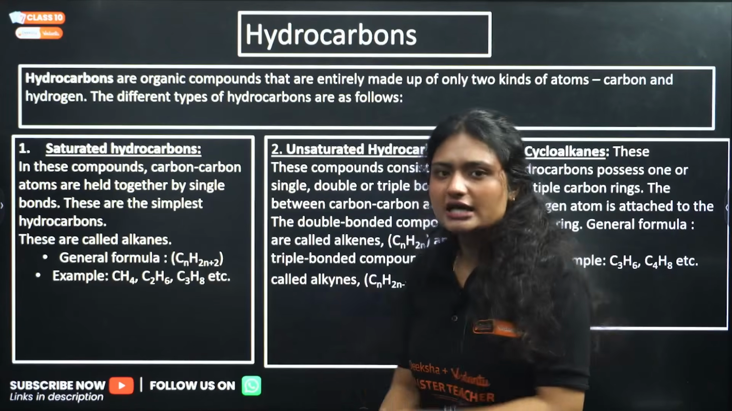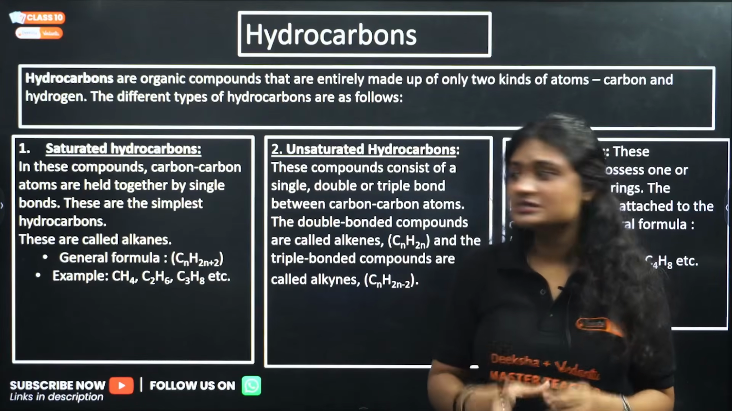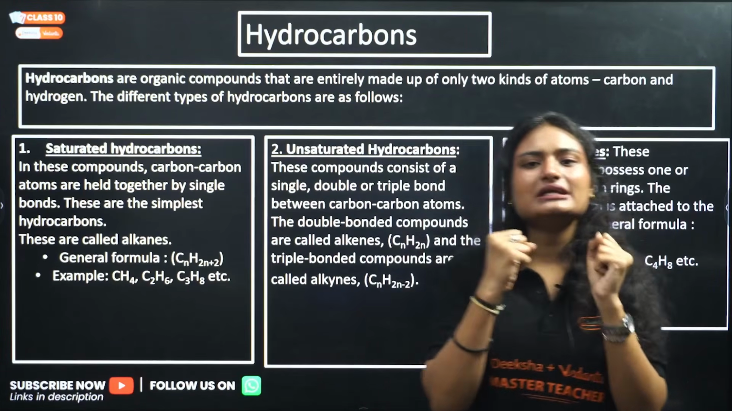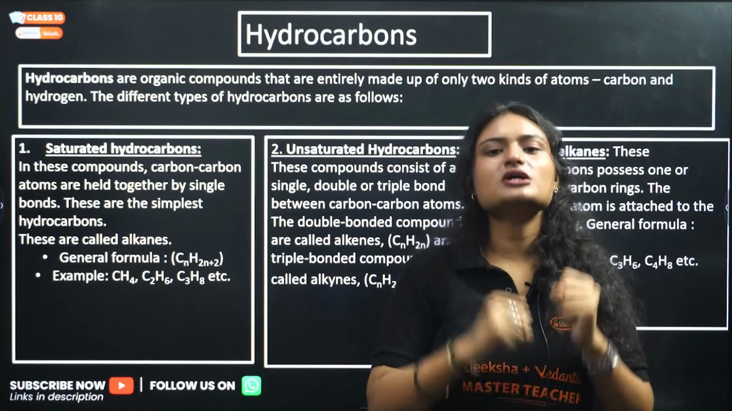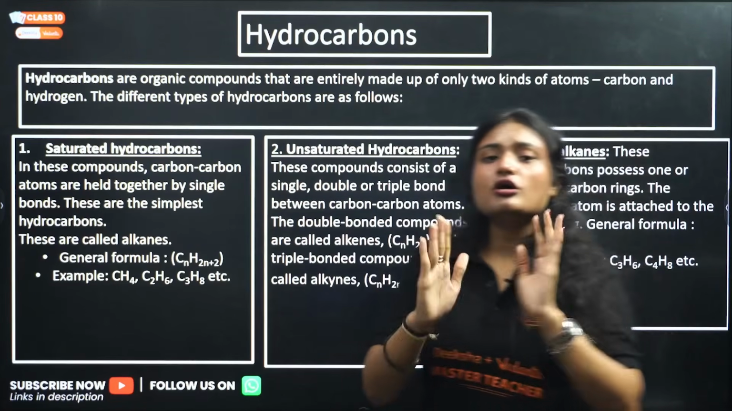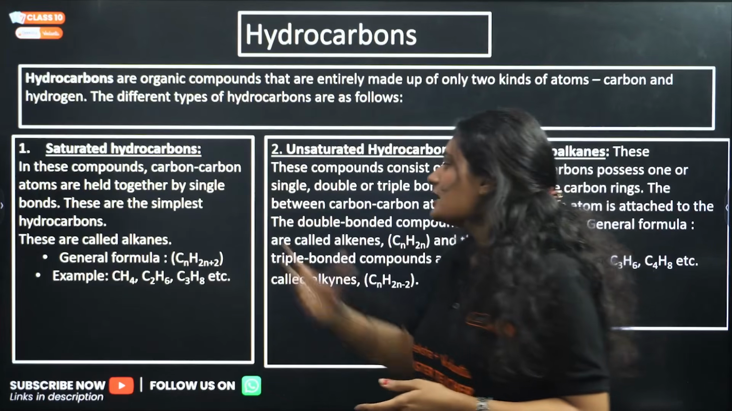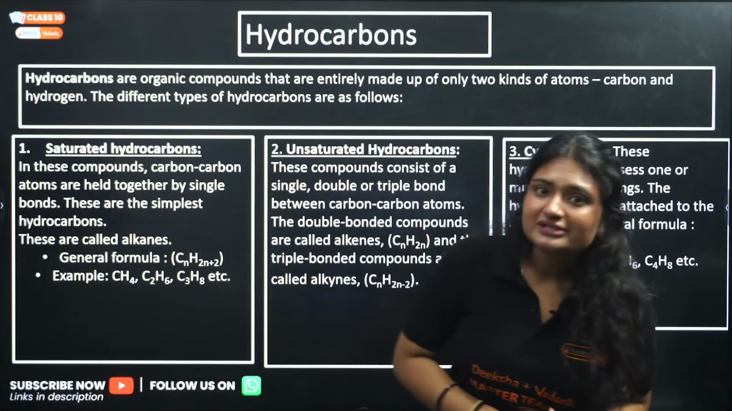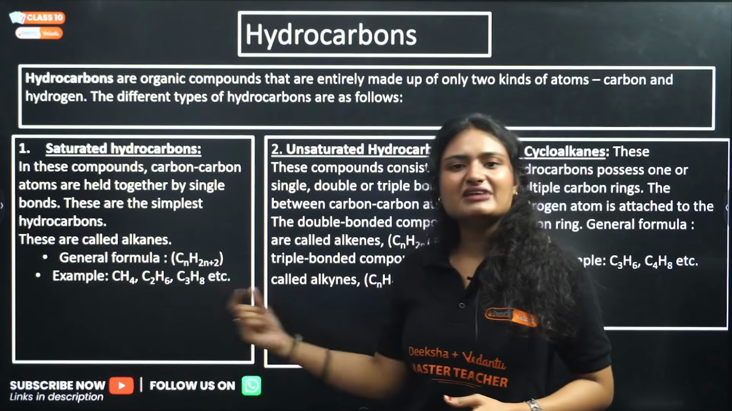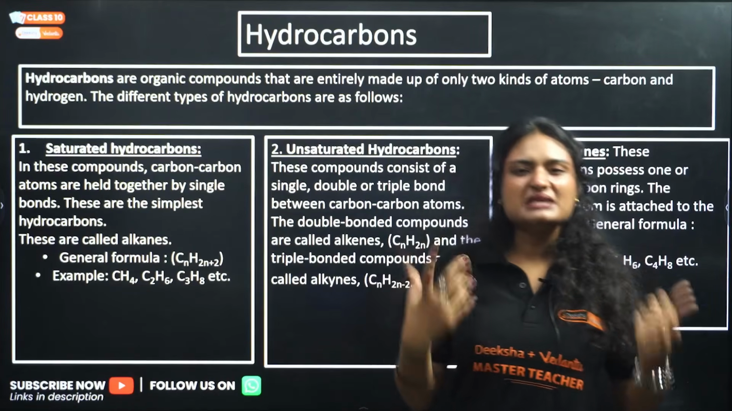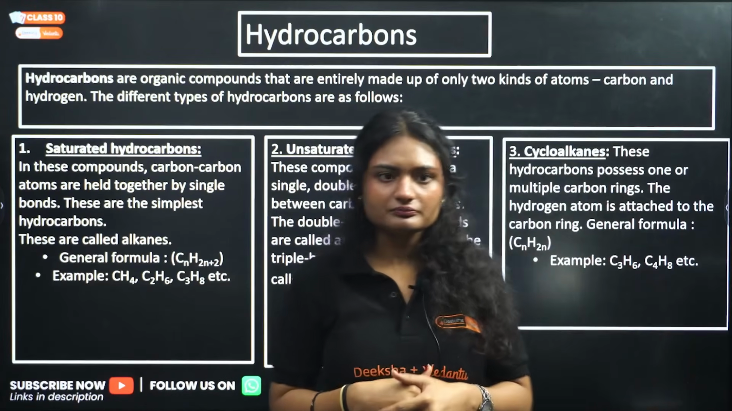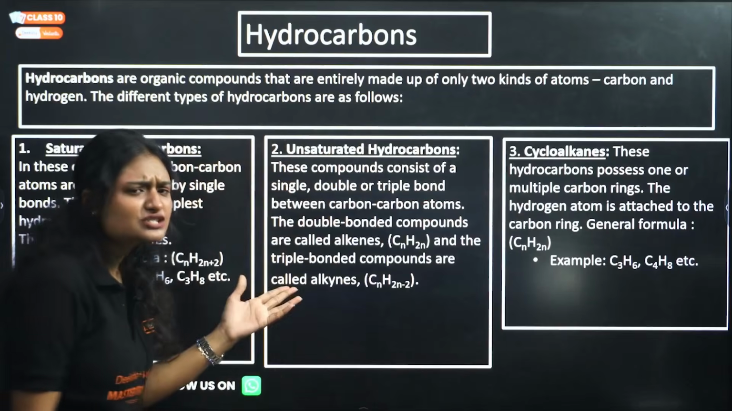We have saturated hydrocarbons. What are saturated hydrocarbons? Hydrocarbons having only carbon-carbon single bonds are called saturated hydrocarbons, right? All the carbon-carbon bonds are single. That is called saturated hydrocarbon. For example, alkanes are saturated hydrocarbons, right? The general formula of alkane is CnH2n+2, like methane, ethane, propane, butane. Clear?